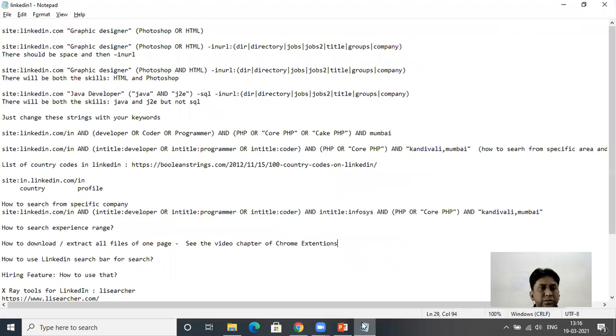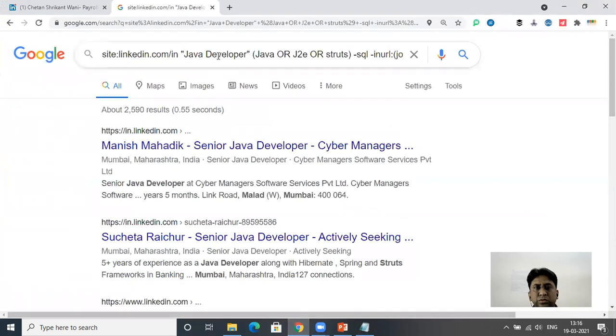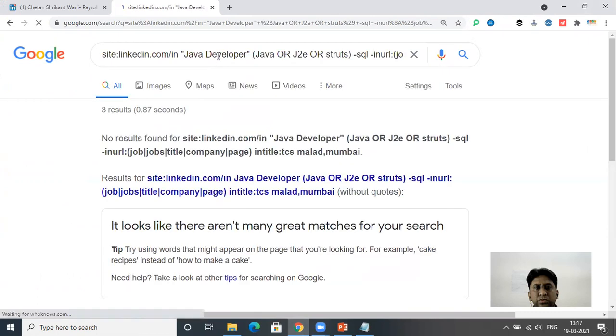Okay. So now we have seen how to search profiles and how to use the NOT command from a specific region. Now, if we want profiles from a specific company, what should we do? Here, again, I'm using the same string. I will just write here intitle:TCS, for example.